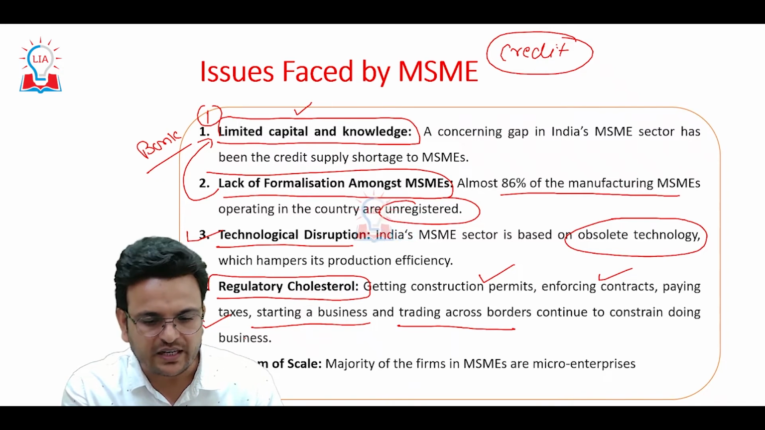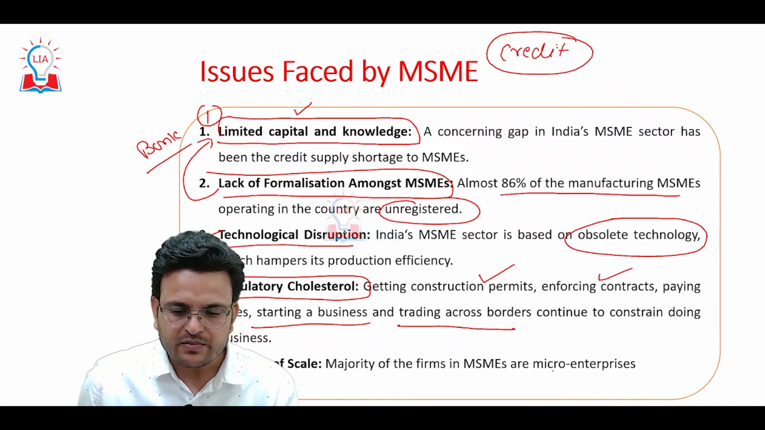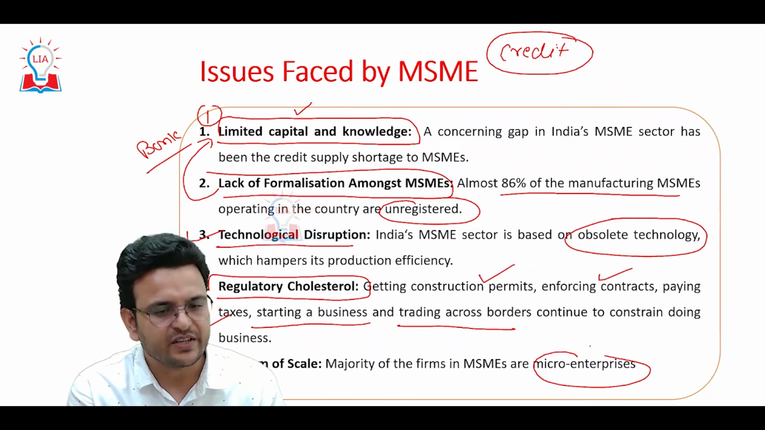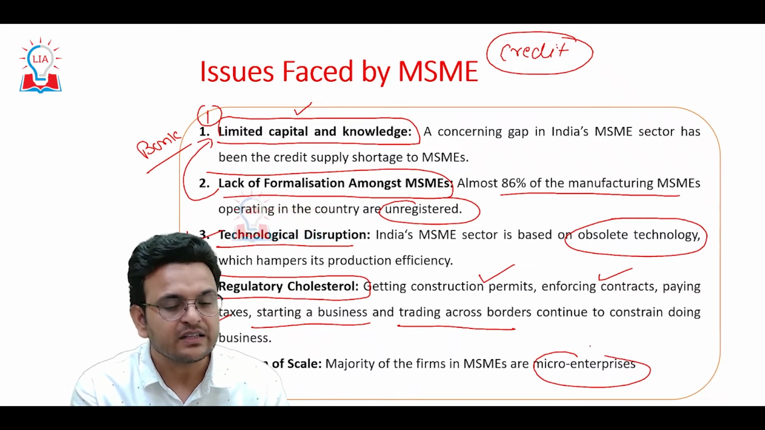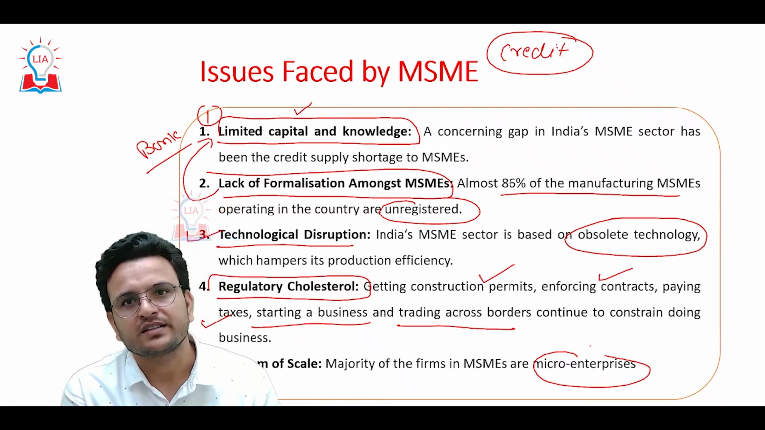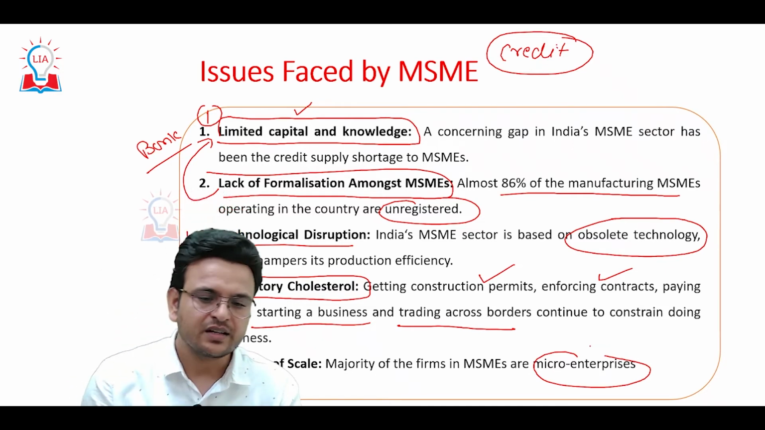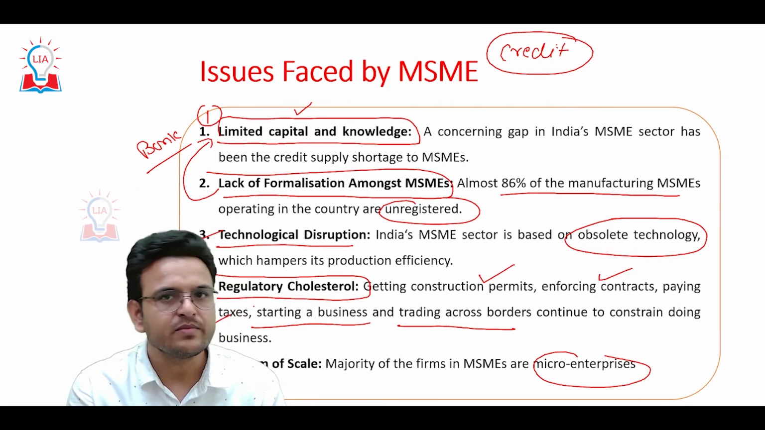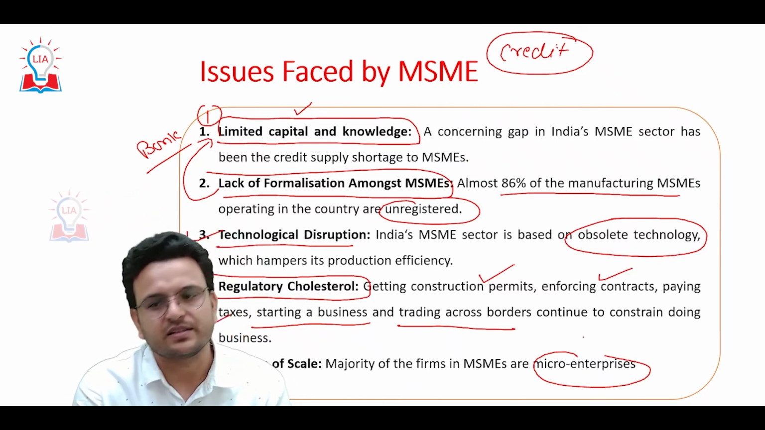Problem of scale. The majority of firms in MSME are micro enterprises. So when we talk about MSME, we can see that credit is not available, they are not formalized, technology upgradation is not there, regulatory hurdles are there, and there is a problem of scale, as most of the MSMEs are micro enterprises.